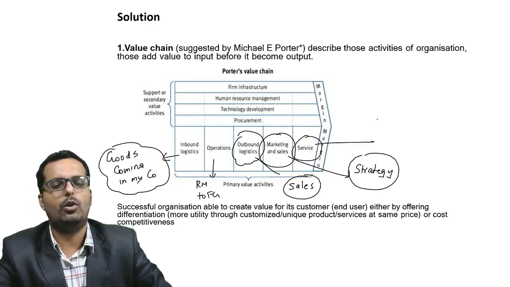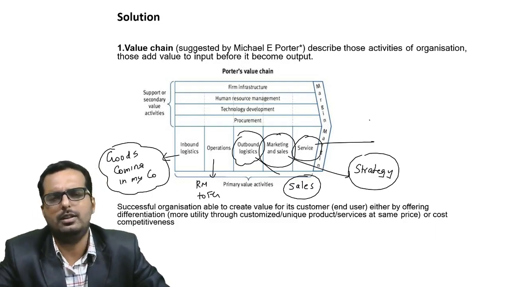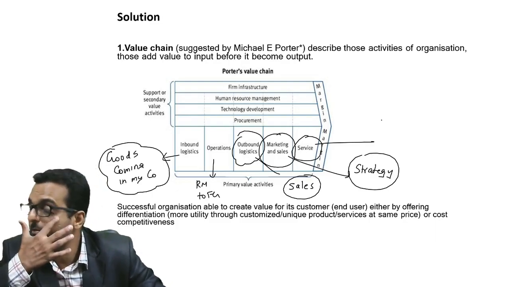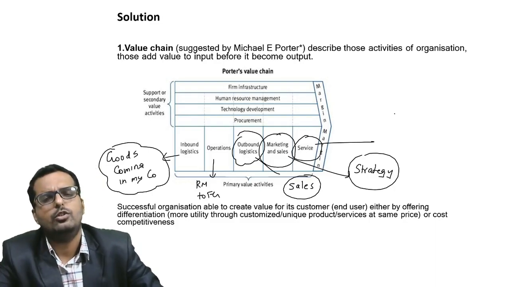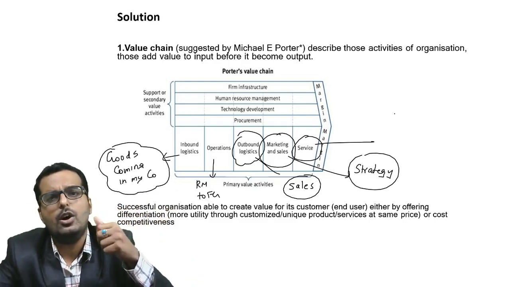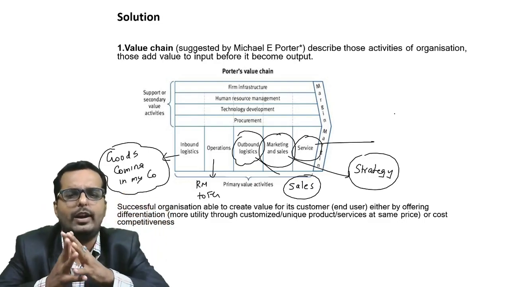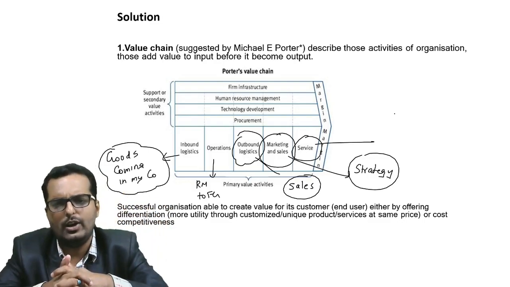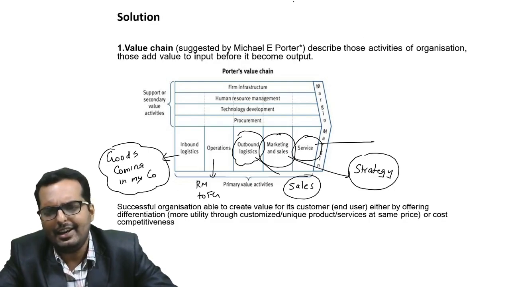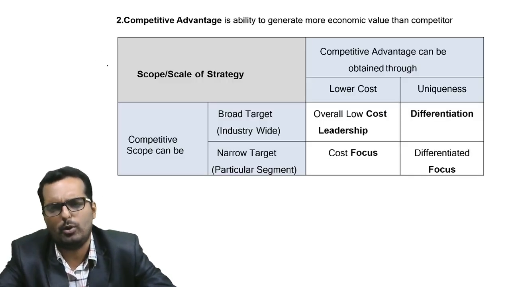And the final part is what? Service. After I sell, suppose a shirt is given to a customer, there is some problem with the shirt, we should be able to replace the shirt. So these are the primary activities in Porter's value chain, friends. Inbound logistics, operations, outbound logistics, marketing and sales, and what comes finally over there? Service. I hope you are clear with this, friends. Secondary activities are firm infrastructure, HRM, technology, procurement.